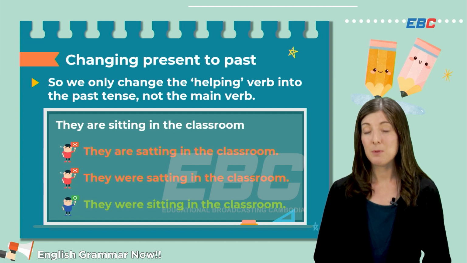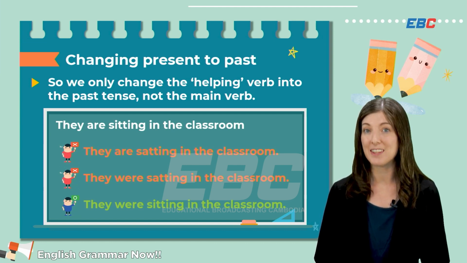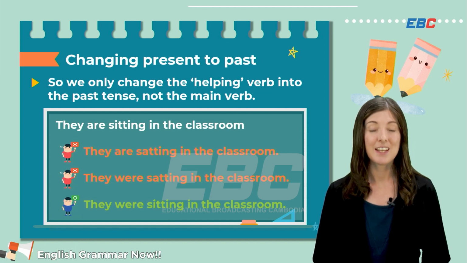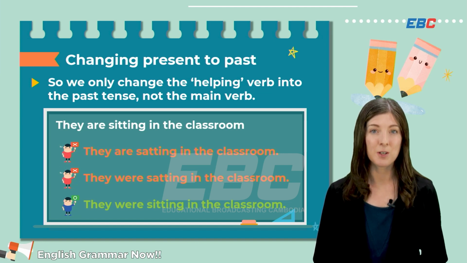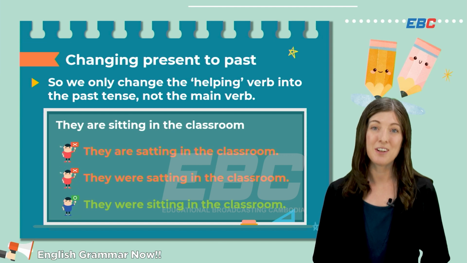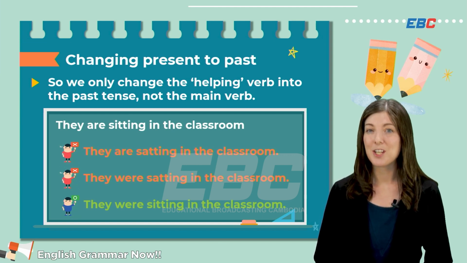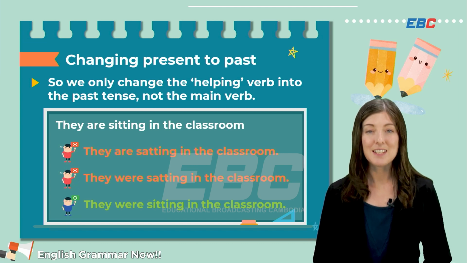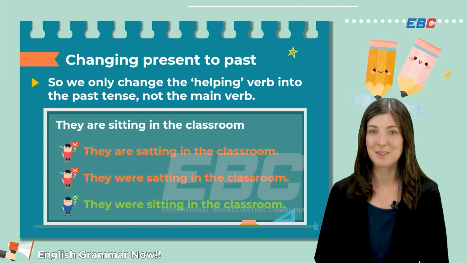Sitting can be changed into the past if it doesn't have ing at the end. Sit can become sat. But there are no past tense verbs that have ing at the end. So we cannot use a word like satting. The correct way to change this sentence into the past is to say, they were sitting in the classroom. Only the first verb gets changed into the past tense.